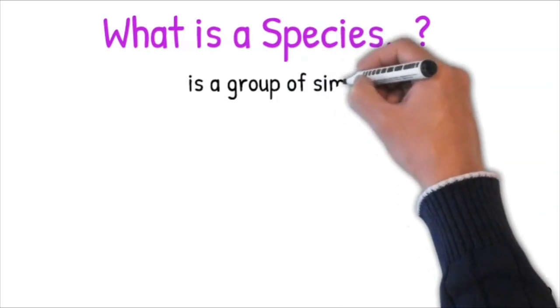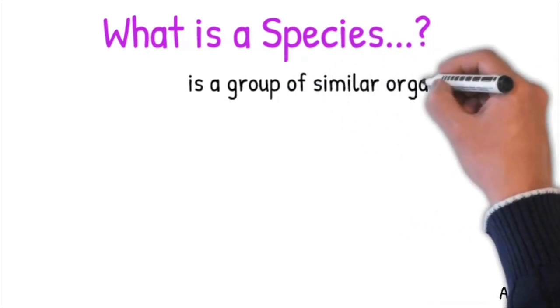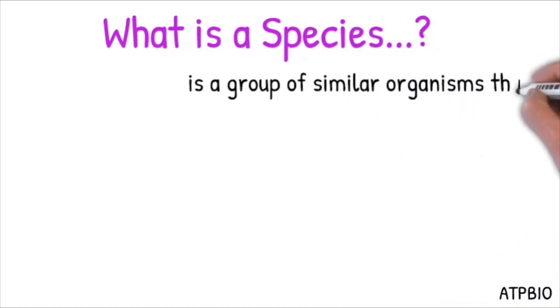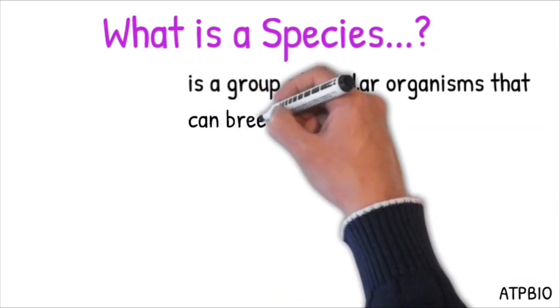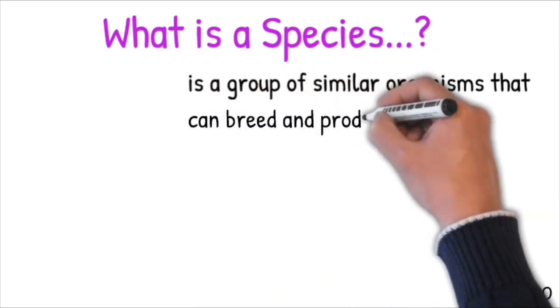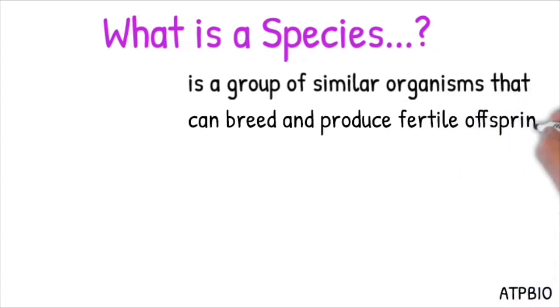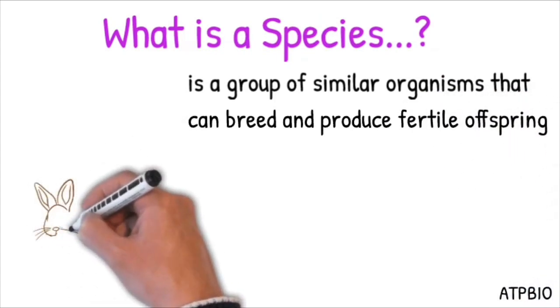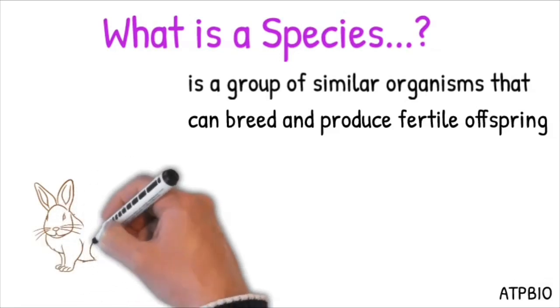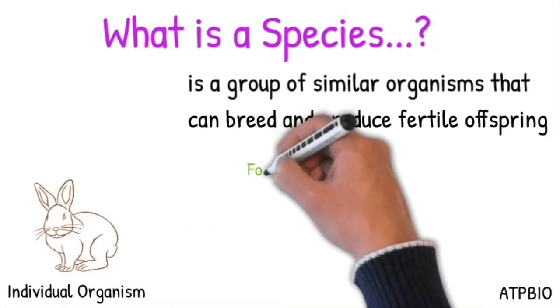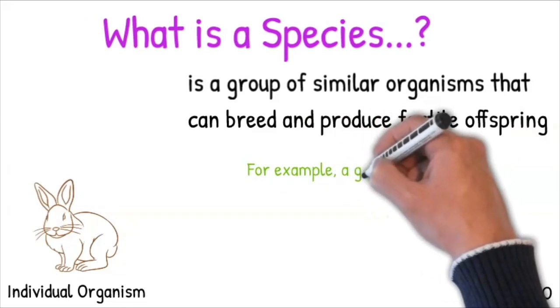A species is a group of similar organisms that can breed and produce fertile offspring. What's the meaning of offspring? That's just the product of reproduction. For example, you and I, we are the product of our parents. So we are the offspring of our parents.